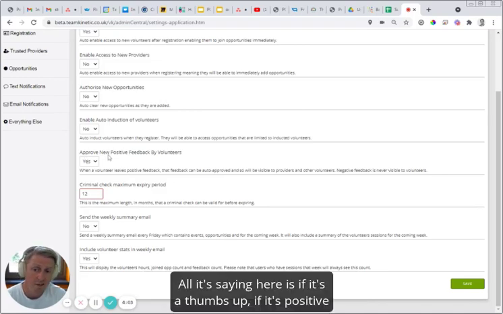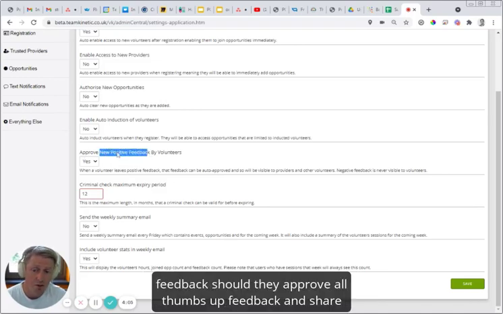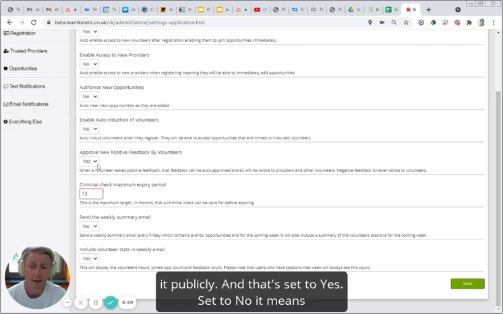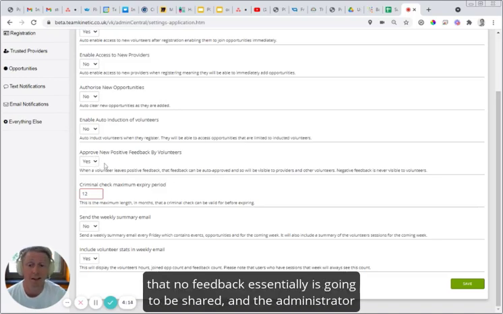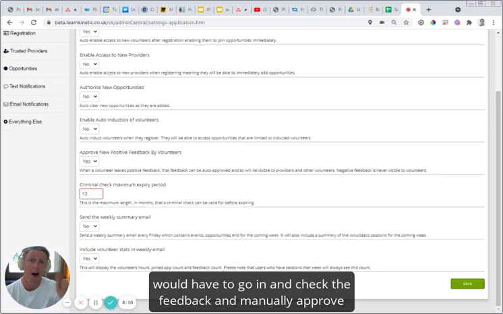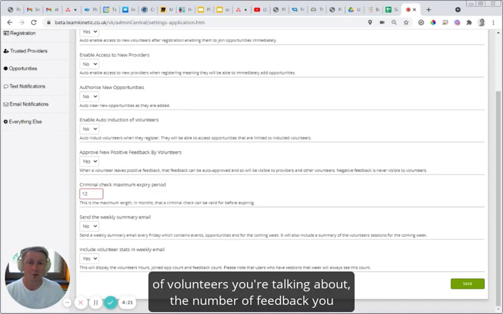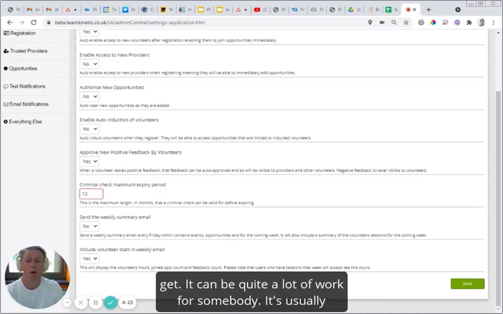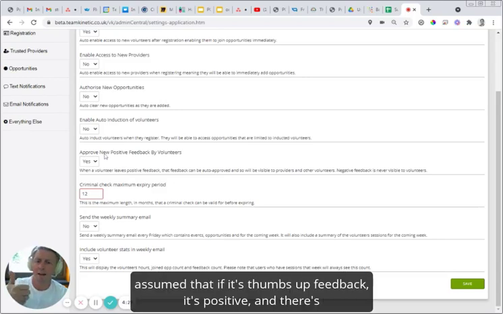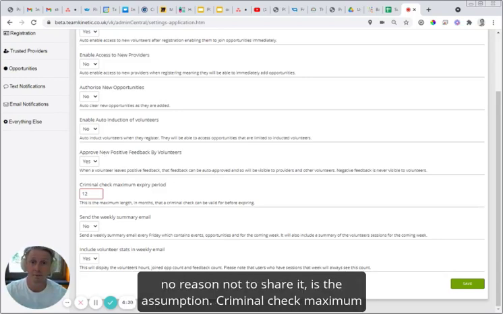What this setting is saying is, if it's a positive feedback, should they approve all thumbs up feedback and share it publicly? That's what it's set to, yes. Set to no, it means that no feedback essentially is going to be shared, and the administrator would have to go in and check the feedback and manually approve each individual feedback, which is fine. It depends on the number of volunteers you're talking about, the amount of feedback you get. It can be quite a lot of work for somebody. It's usually assumed that if it's thumbs up feedback, it's positive and there's no reason not to share it. Is the assumption.